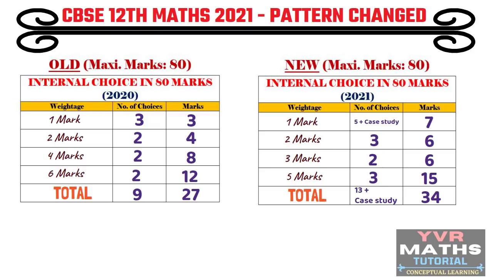So here I compared the last year and this year sample papers released by the CBSE board. I have given a clear analysis of the marks distribution, the weightage of the marks, and internal choice. Just go through this analysis and try to understand the new pattern. What changes did they make in this new academic year 2020-21? It will be very beneficial to students if you know this analysis.